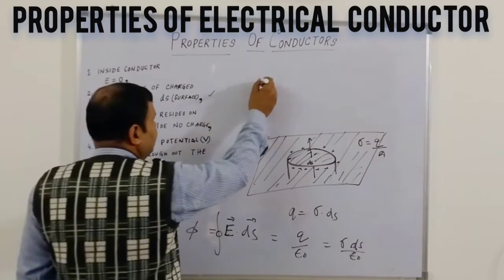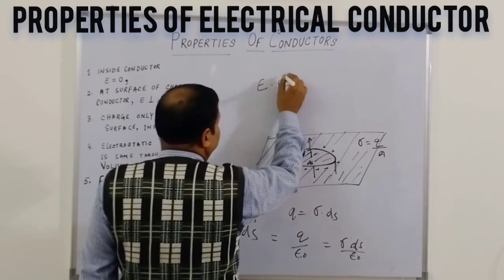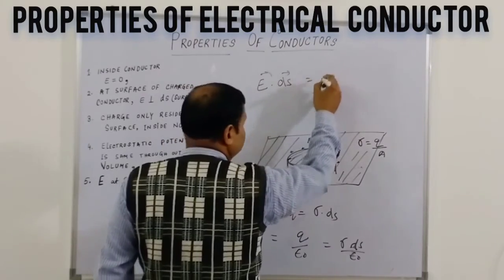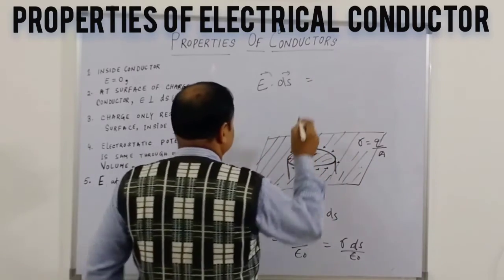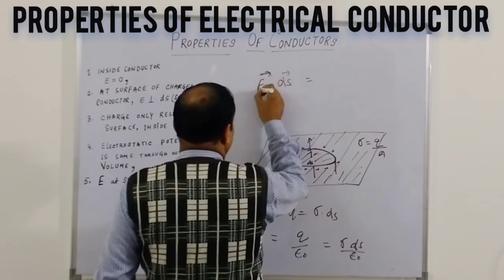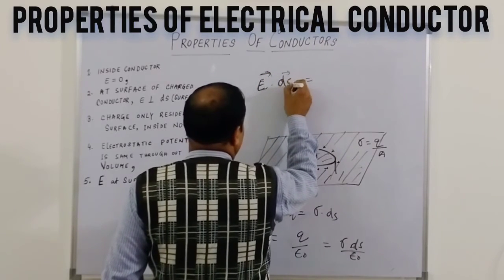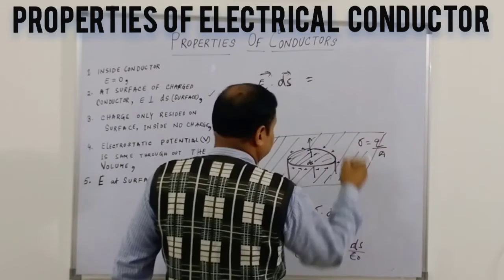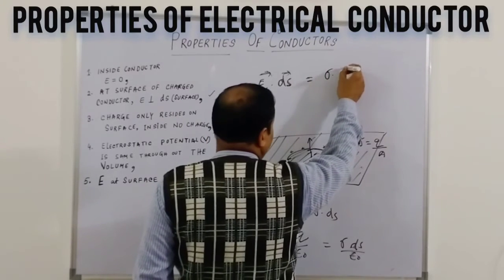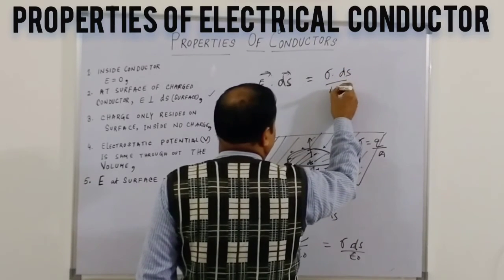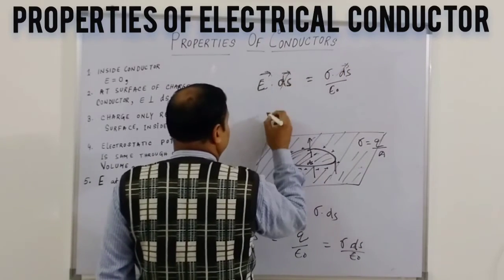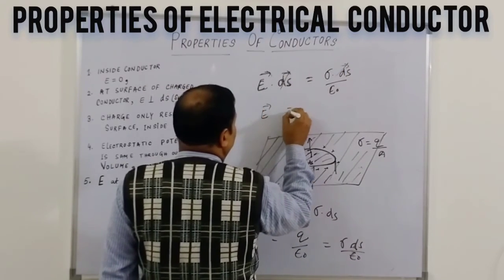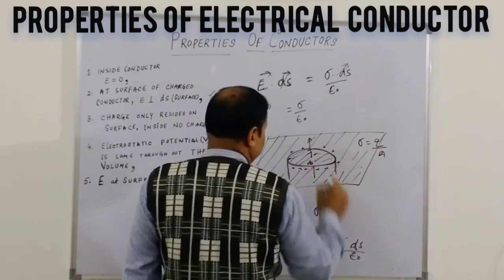So what happens? E ds equals sigma ds by epsilon naught. The ds cancels, so the electrical field E equals sigma by epsilon naught.